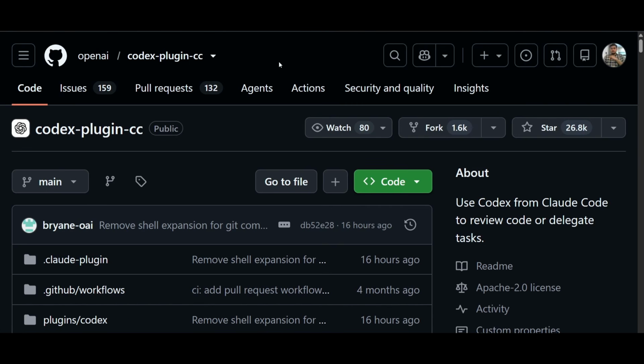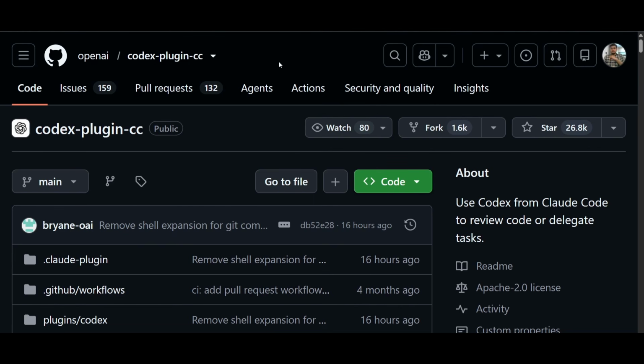Next, I will discuss another great open source project, which is the Claude plugin CC. OpenAI Codex plugin for Claude Code. This is the full form. So it is an integration that brings the power of OpenAI's Codex directly into the Claude Code development environment, and it allows developers to use both AI coding assistants within a single workflow.